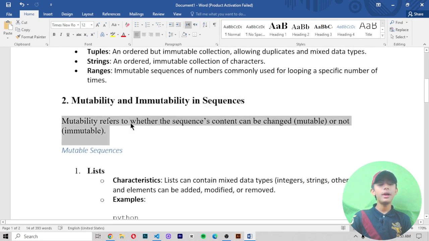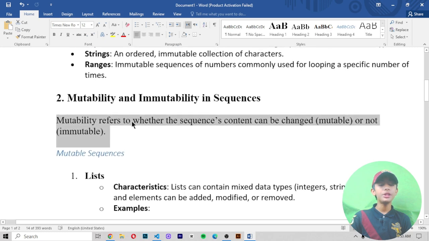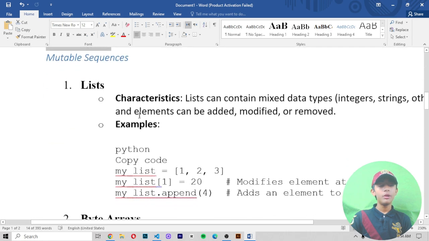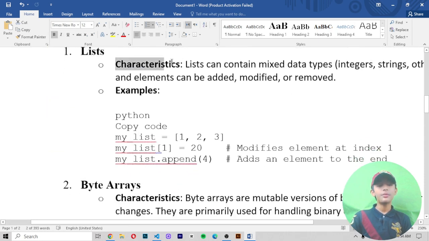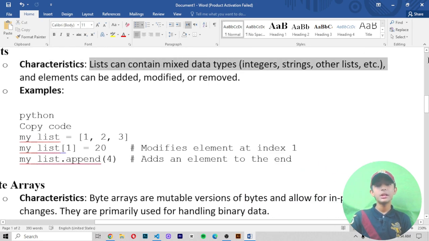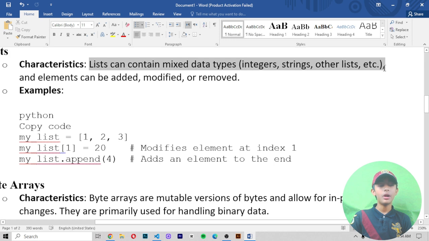Mutability refers to whether the sequence content can be changed (mutable) or not (immutable). Mutable sequences. First, list. Its characteristics: a list can contain mixed data types, integers, strings, and other lists. Elements can be edited, modified, or removed. For example, this is one example here.